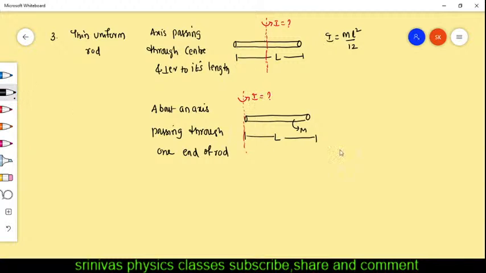The moment of inertia formula, you remember it as mL square by 3. What is m in this? M is the mass of the rod. What is L in this? L is the length of the rod.